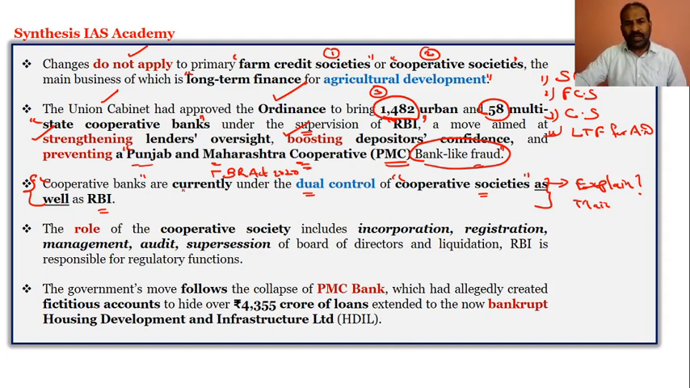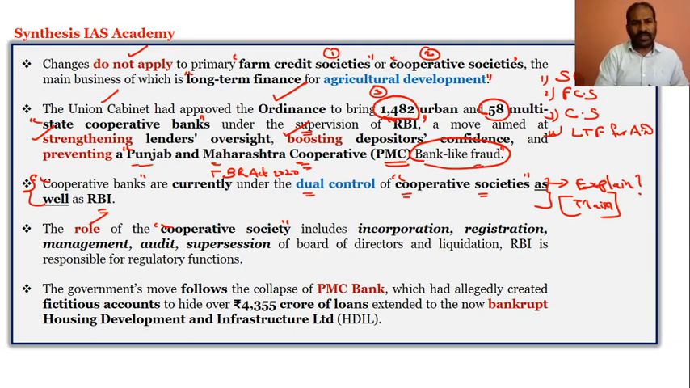Cooperative banks are currently under the Banking Regulation Act 2020, under dual control of cooperative societies as well as the RBI. So please do focus on this. I have given a better explanation of how it can be asked in the mains examination. Now the role of the cooperative society, because we are talking about how they are under the control of cooperative societies as well as the RBI.